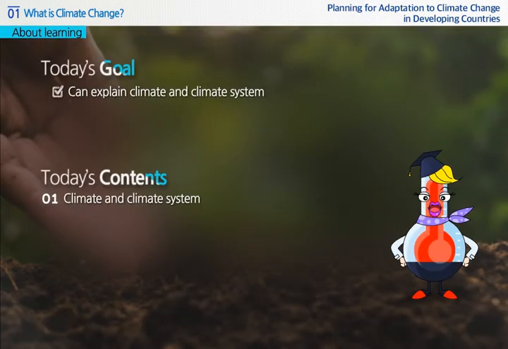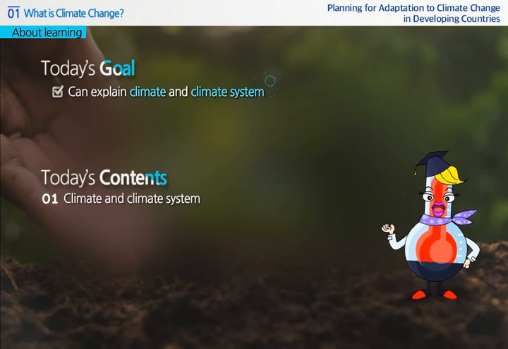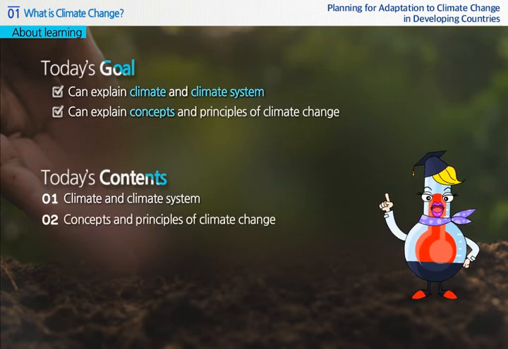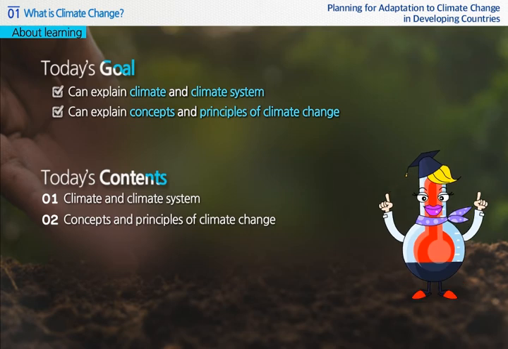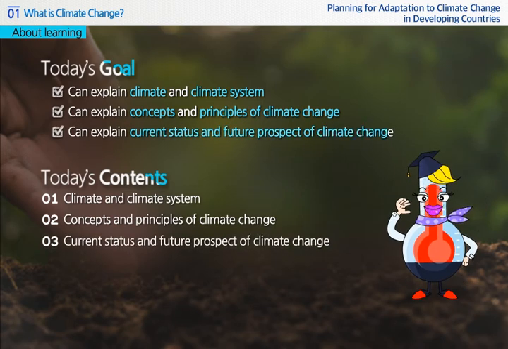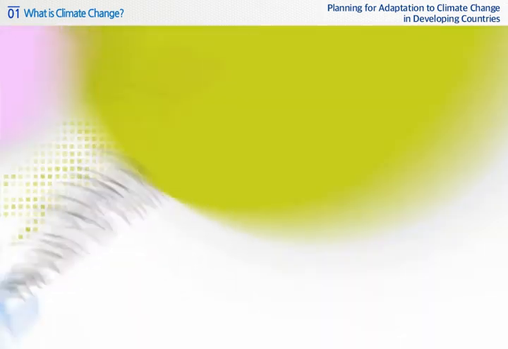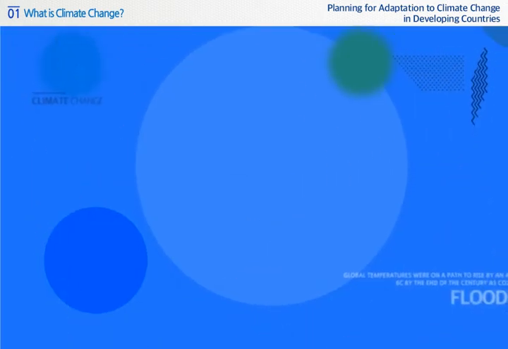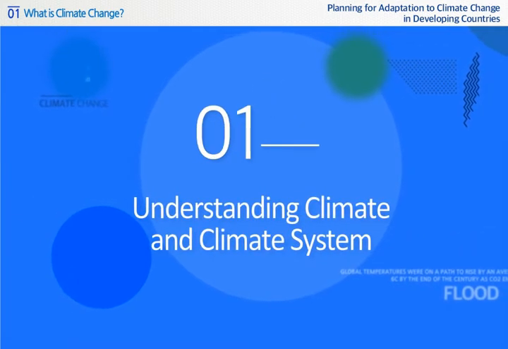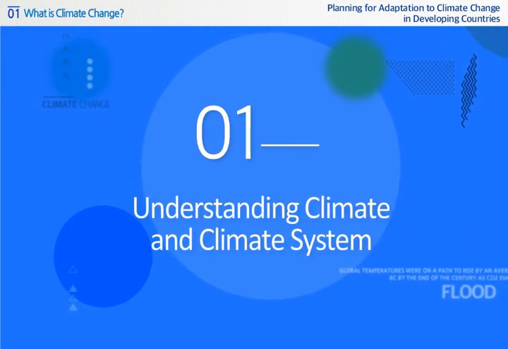From this course, you can explain climate and climate system, concepts and principles of climate change, and the current status and future prospect of climate change. So, should we begin the course? 1. Understanding climate and climate system.